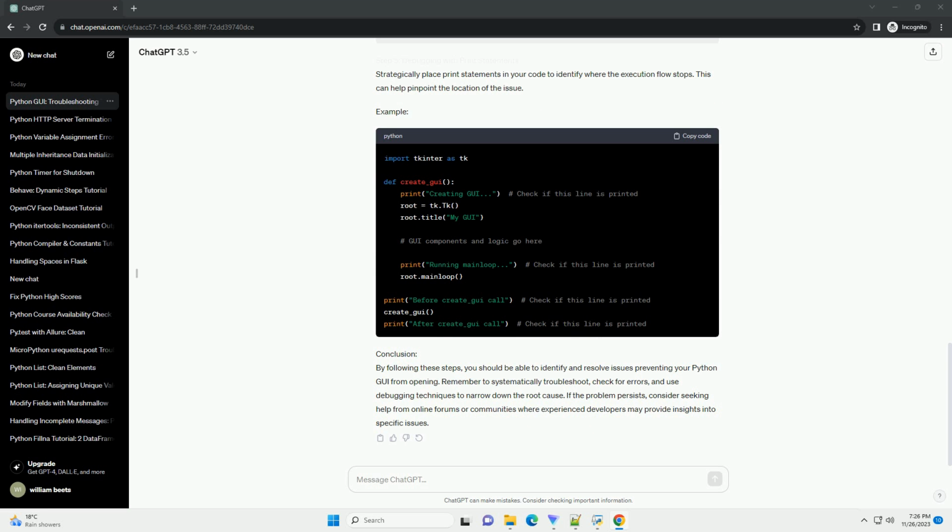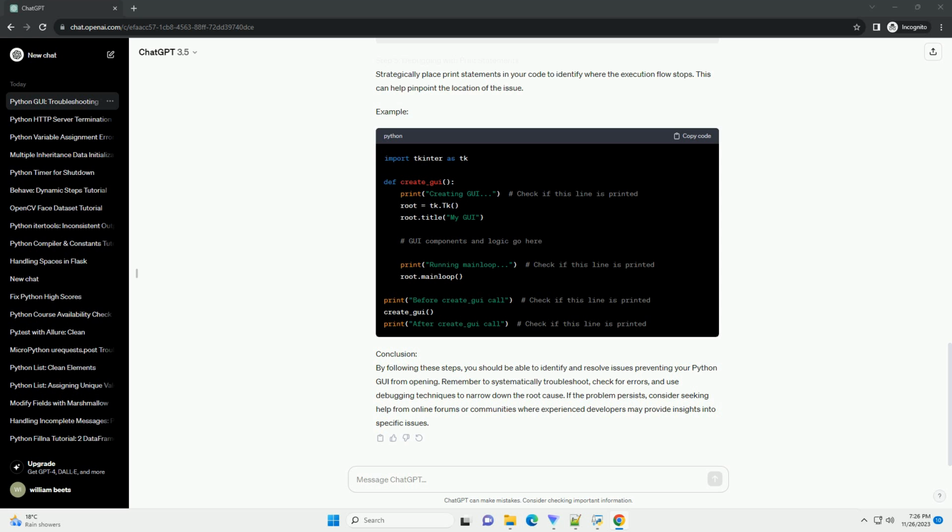Step 3: Check for runtime errors. Look for runtime errors that might be preventing the GUI from opening. Running your script from the command line or an integrated development environment, IDE, can provide error messages that help identify the issue. Example.